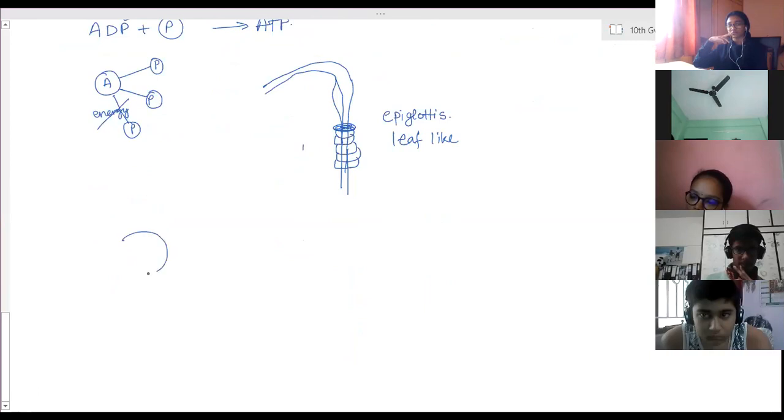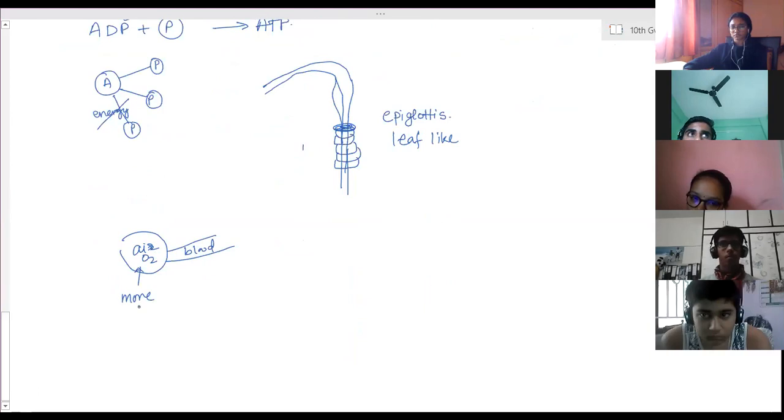So this is an alveoli, one balloon. In this air, there is more oxygen, and here the blood capillary has reached. In this blood, oxygen is less. So more oxygen here, and in this blood, less oxygen. So oxygen will move from higher concentration to lower concentration. That is, oxygen will enter from alveoli to blood.